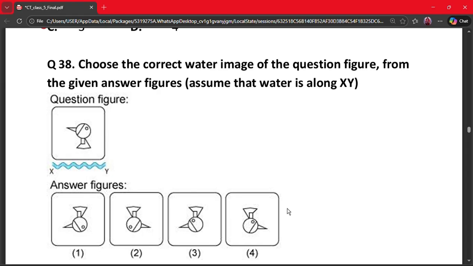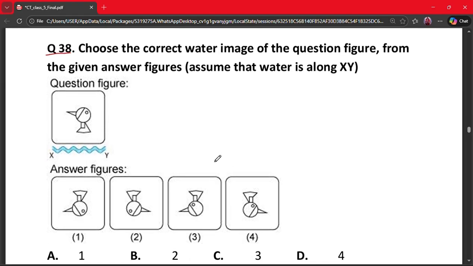Next question is question number 38. Choose the correct water image of the question figure from the given answer figures. Assume that water is along XY. So water is here. What we have to do is replicate this image. So when this goes here, it will become something like this.